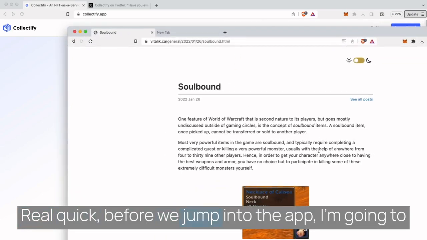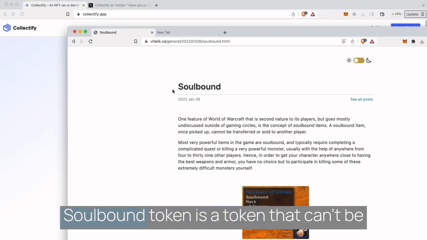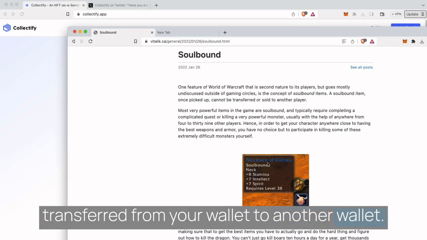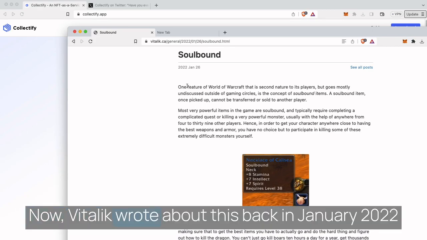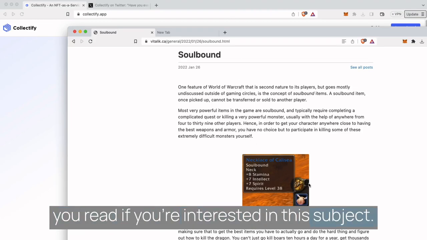Real quick, before we jump into the app, I'm going to tell you what a soulbound token is if you don't know. A soulbound token is a token that can't be transferred from your wallet to another wallet. Vitalik wrote about this back in January 2022 on his blog post "Soulbound", which I recommend you read if you're interested in this subject.